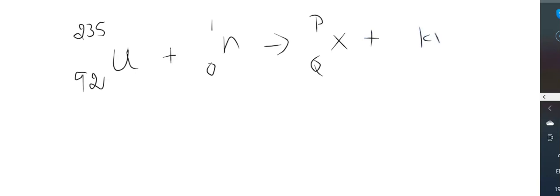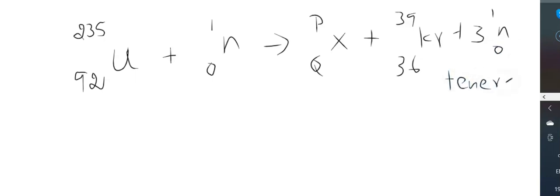krypton 89, 36 plus 3 neutrons, plus 3 n, 1, 0. If it is 0, 1, then it will become a beta particle. So plus energy, of course. So we have to calculate what this element XPQ is. Now you know the sum of the atomic numbers on the left hand side is going to be 89. Sorry, this is 89, children. I'm sorry, I put it as 39. It is 89.